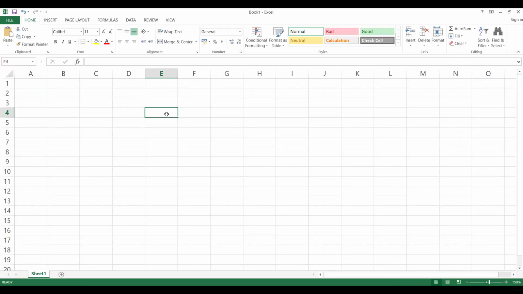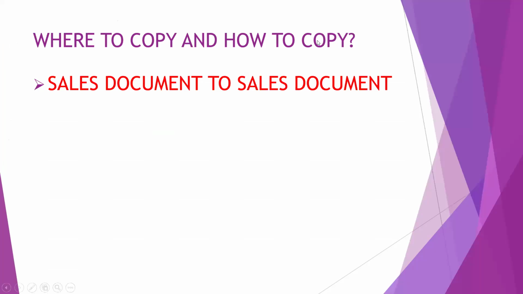Now I said source and target. First, let's get back to sales document to sales document. What are all the sales documents we have?